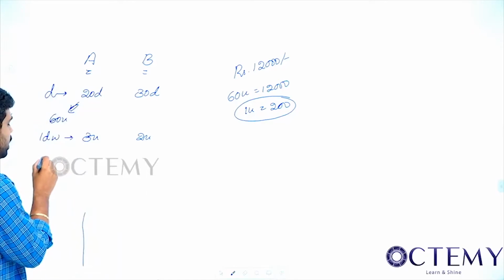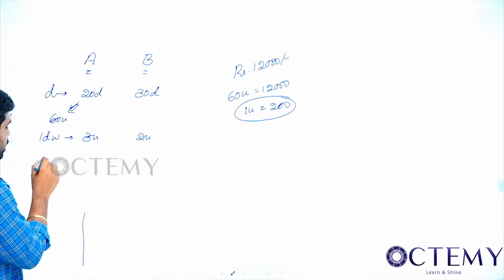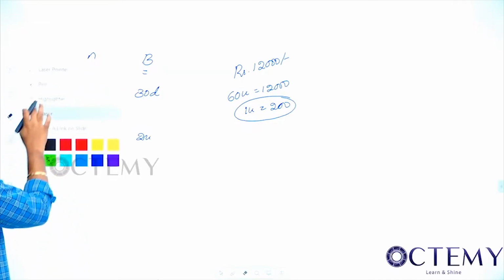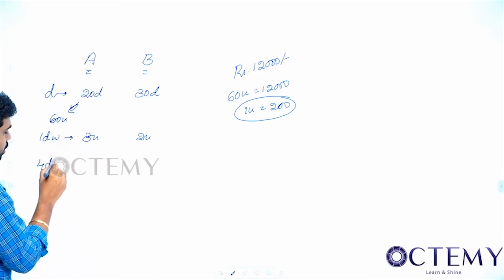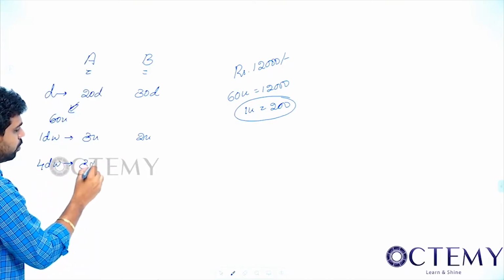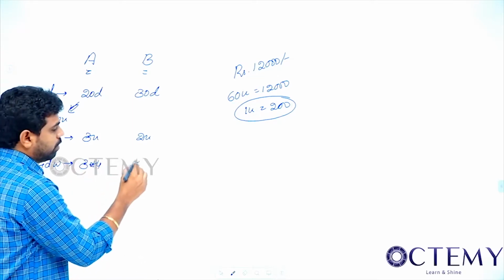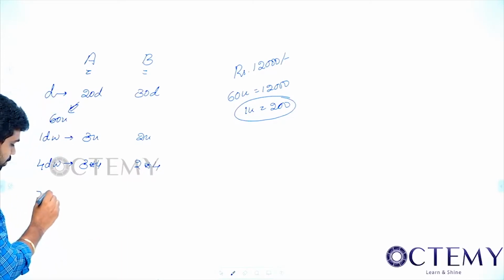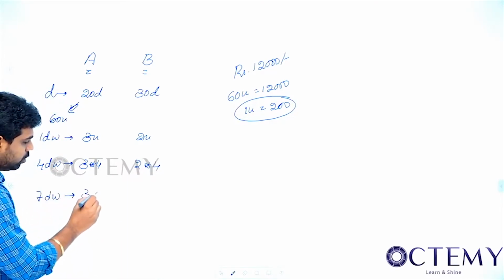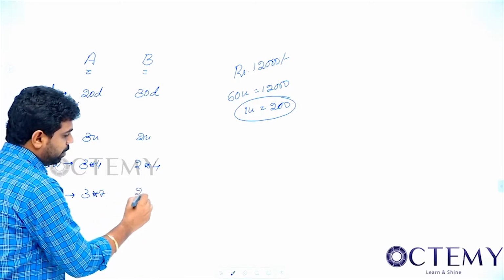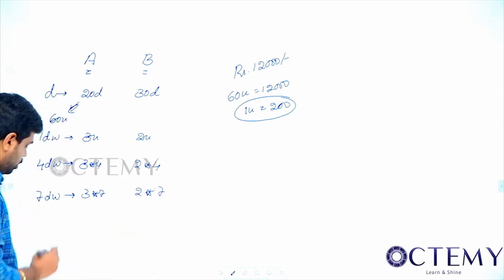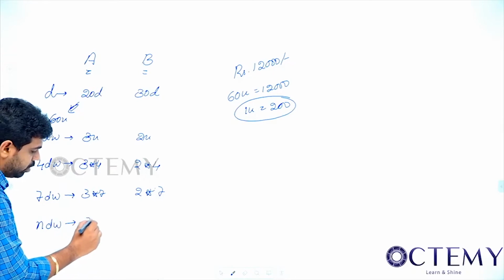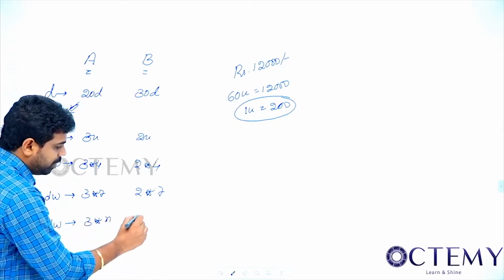So now, for example, 3 days or else 4 days work I will take. If I take 4 days work, this will be 3 into 4. The work done will be 3 into 4. Here work done will be 2 into 4. In the same way, if I take 7 days work, the work done will be 3 into 7. In the same way, here it will be 2 into 7. If you go for n days work, the work done by A will be 3 into n. The work done by B will be 2 into n.